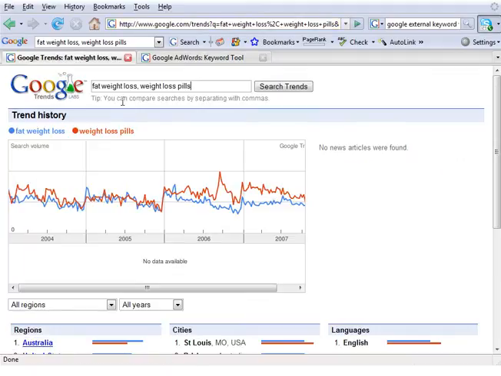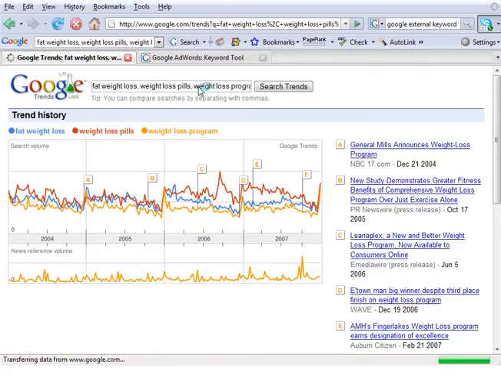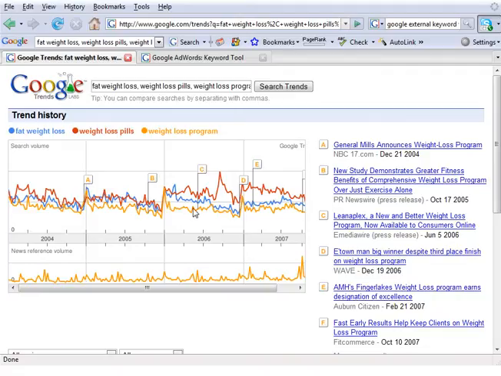So if we add in weight loss program, we might find it's significantly different. It's not significantly different, but it is lower than weight loss pills. So weight loss pills, people want in weight loss, obviously they want a miracle. They don't want a program, they want a pill that's going to take care of them.